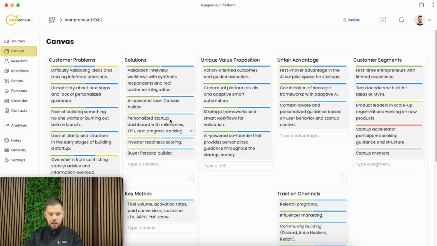When I have this laid out in the Lean Canvas, this is allowing me to objectively observe, explore, test, and validate each of these ideas here, and also to evolve it as we are progressing with our idea. It's also very helpful to onboard other people like team members, co-founders, or advisors and mentors that I'm working with. So now that I have done this, there are a lot of underlying hypotheses and things that I took for granted that need to be tested. And in the next video, I'm going to show you how you can validate all hypotheses and underlying assumptions with real world feedback. See you soon.